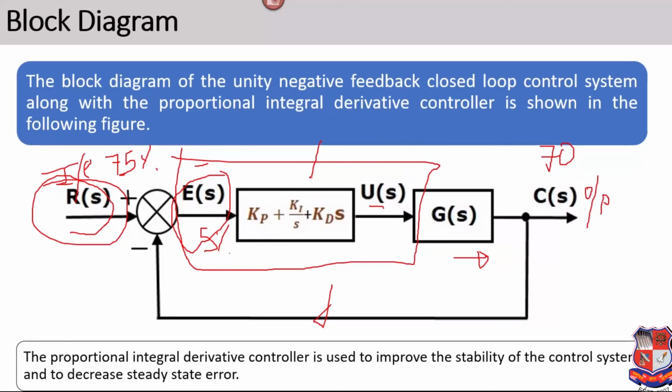Using this control unit, it generates the actuating signal which increases the production rate, and finally we achieve 75%. So this is the use of error reduction: the 5% error will be eliminated by this PID controller.